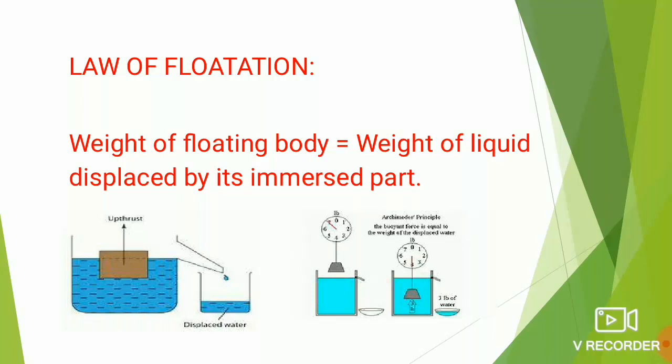In other words, dear children, you can say that the apparent weight of the floating body is 0. That means the body tries to make the total weight 0, but actually it is not 0. A body floats with its major portion outside the surface of liquid of higher density than the liquid of lower density. Right, children? So in this first picture, you can see that whenever you are dipping the object inside the liquid, it is displacing the water equal to its own weight. The same was told by Archimedes.